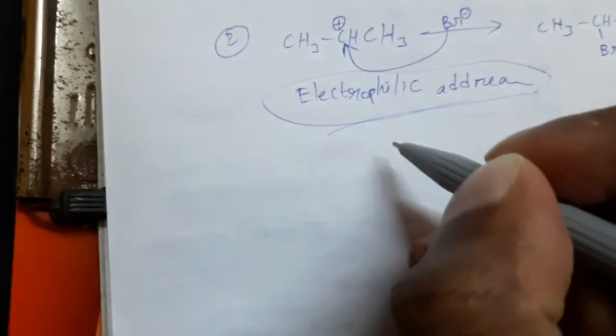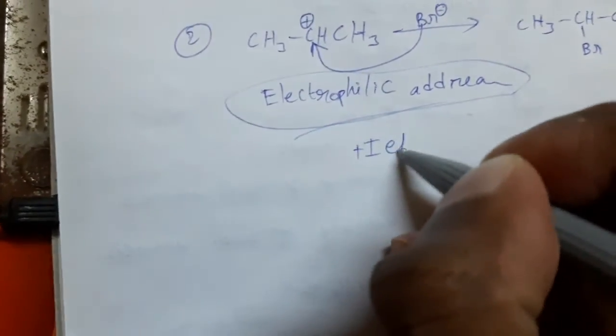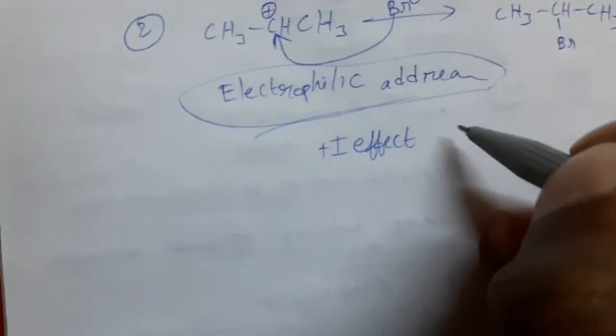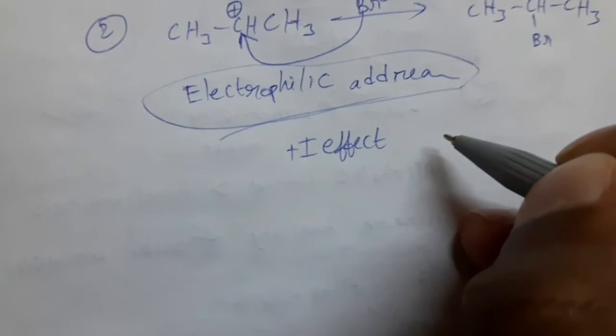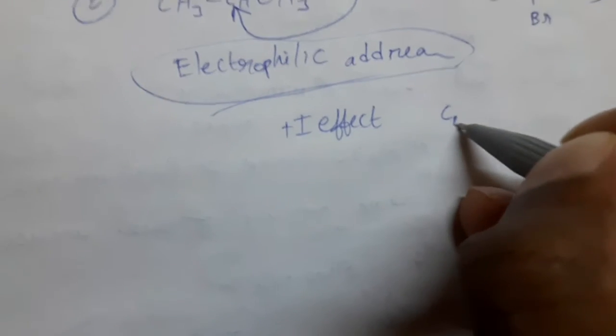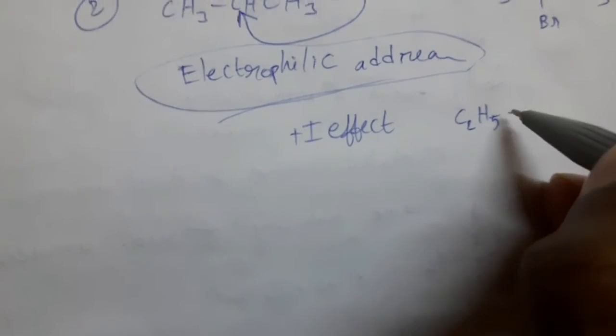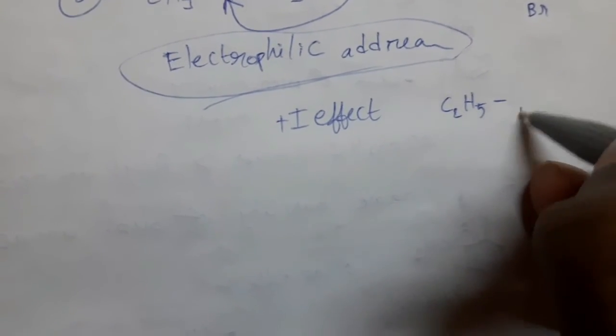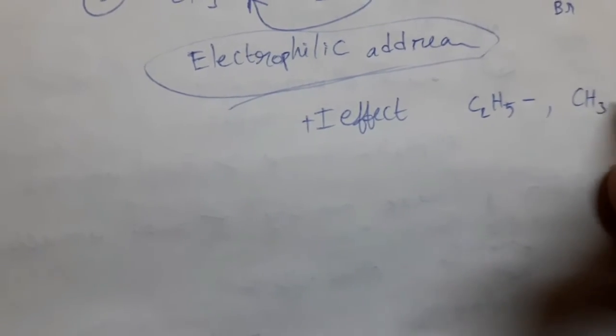And the plus I effect of an alkyl group is more when more carbon atoms are present in the given alkyl group. For example, C2H5, the ethyl group, has more plus I effect than methyl.